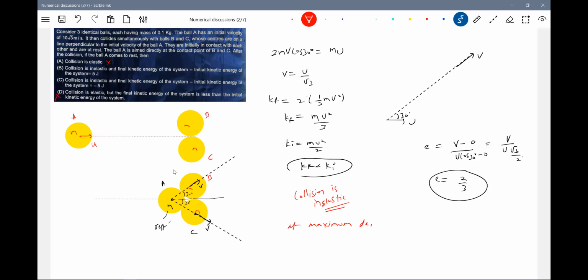At maximum deformation, both A and B will have a common velocity along the line of impact, for A and B and also A and C. The line of impact is different only for one. No? Both.